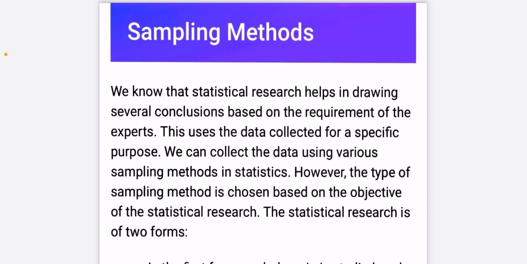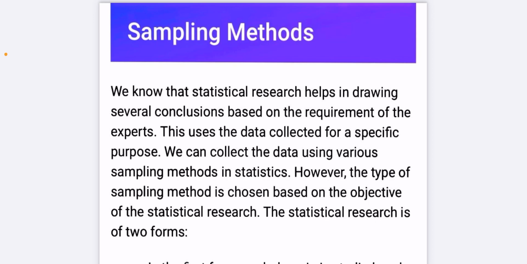Today we are going to discuss sampling methods. We know that statistical research helps in drawing several conclusions based on the requirement of the experts, which uses data collected for a specific purpose. We can collect the data using various sampling methods in statistics. However, the type of sampling method is chosen based on the objective of the statistical research.